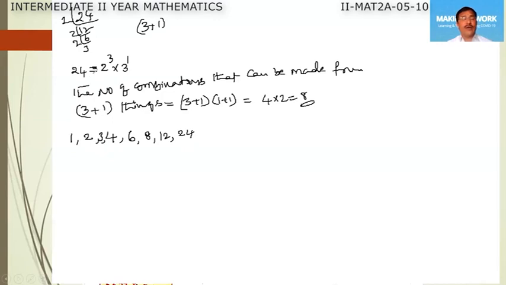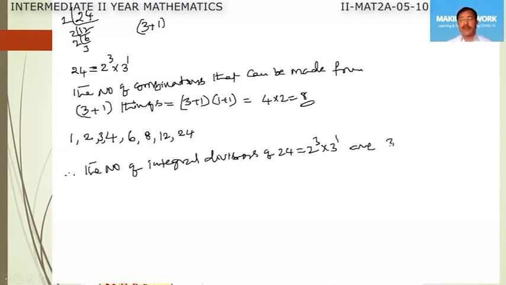So therefore, when this 24 is expressed as the product of prime factors like this, 2 power 3 into 3 power 1, then the number of integral divisors of 24, this is called integral divisor, finding the integral divisors of a positive integer. Number of integral divisors of 24, which is equal to 2 power 3 into 3 power 1, is equal to what? 3 plus 1 into 1 plus 1, that is equal to 4 into 2 is equal to 8.